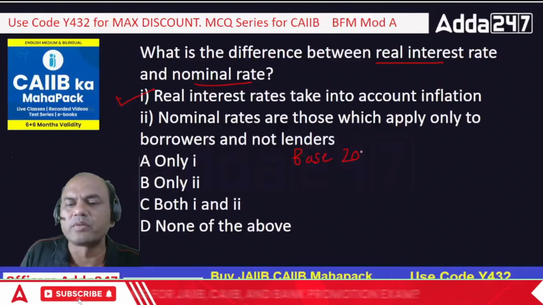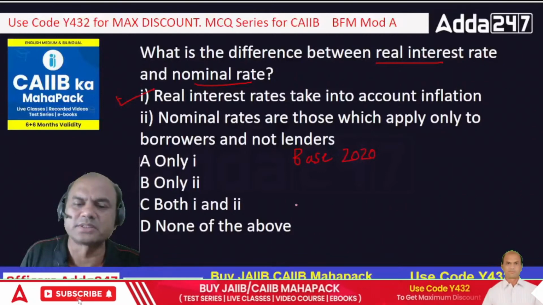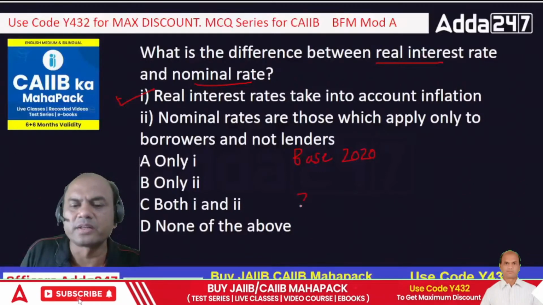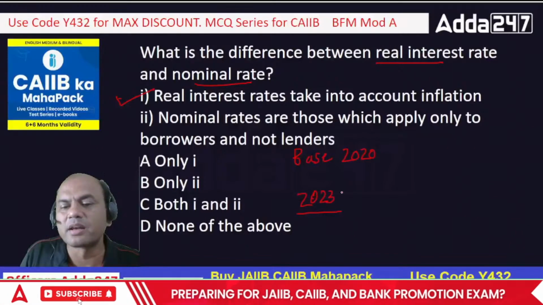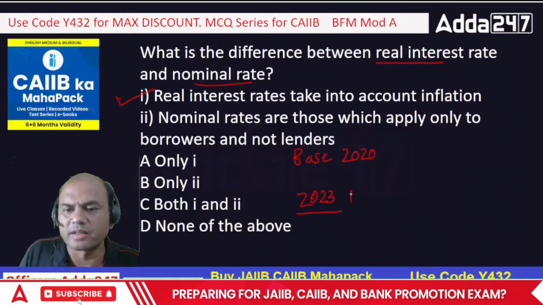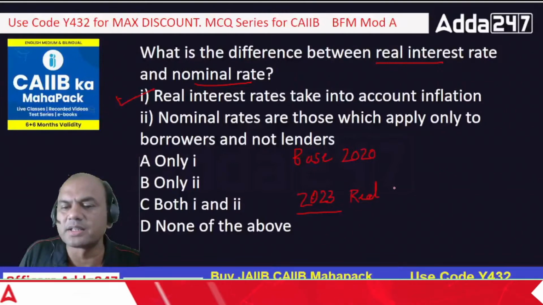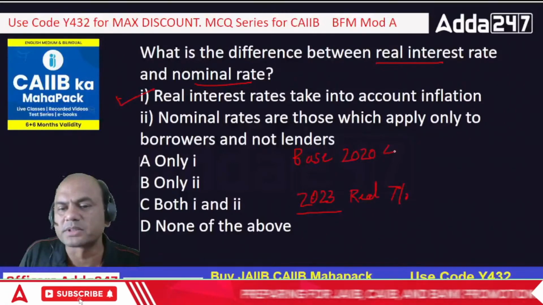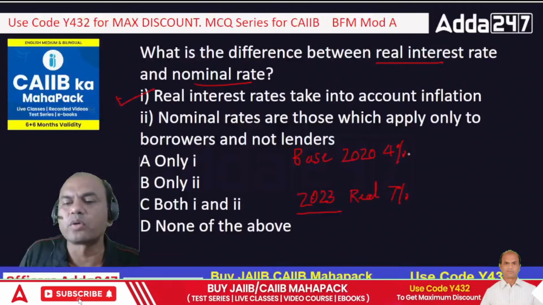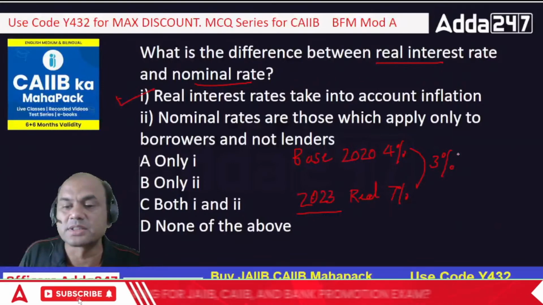So if I'm calculating real inflation or real interest rate in 2023, then what will I do? If my interest rate presently is 7% and my base year's interest rate was 4%, then I'll take into account the difference. 7 minus 4, 3%. So I'll say the difference is 3%.